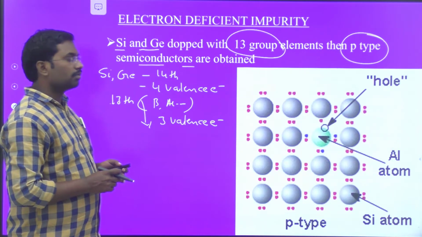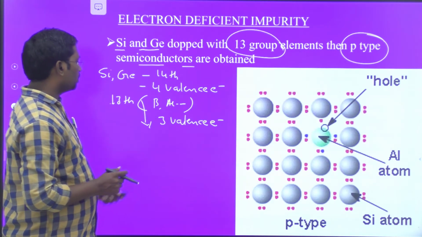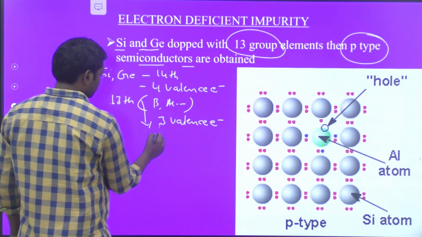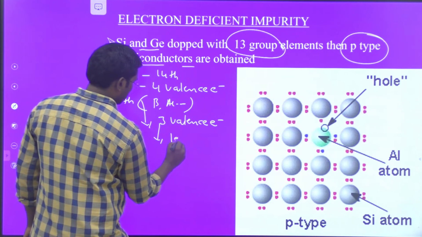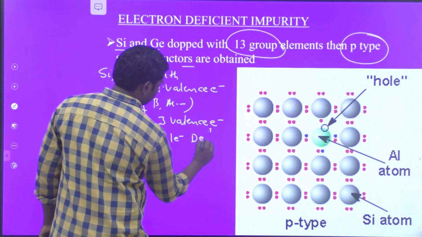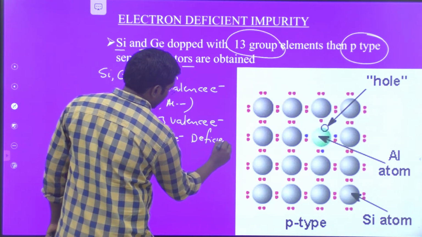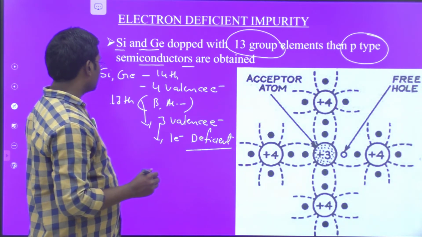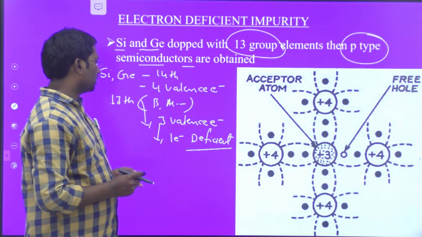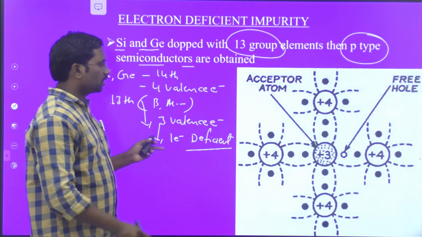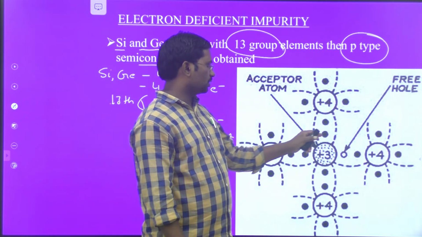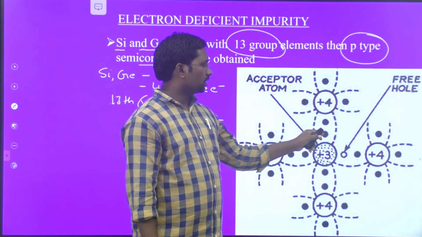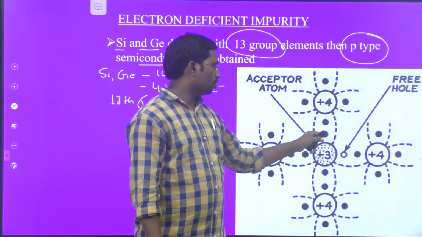So for bonding with the neighboring atoms here, one electron is deficient. Therefore, in p-type semiconductors, the deficient electron appears as a hole, as shown in that image. It is represented by the hole.